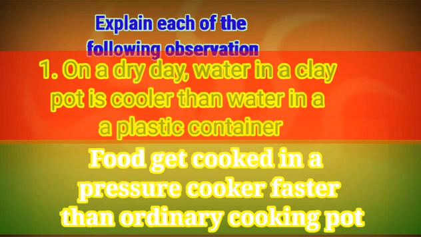Since this is the case, the water is hotter when it boils, and the food in such a cooker will get cooked faster than in the ordinary cooking pot, whose water boils at 100 degrees Celsius at normal atmospheric pressure.